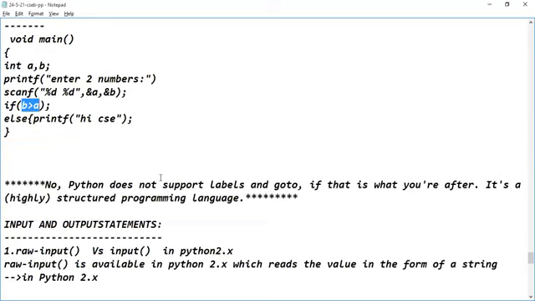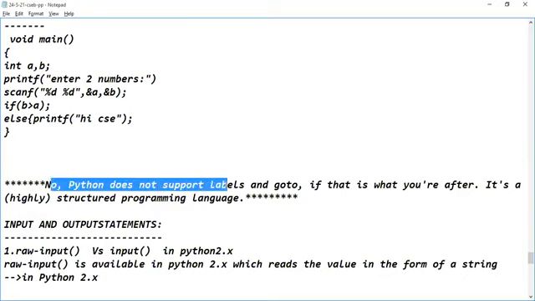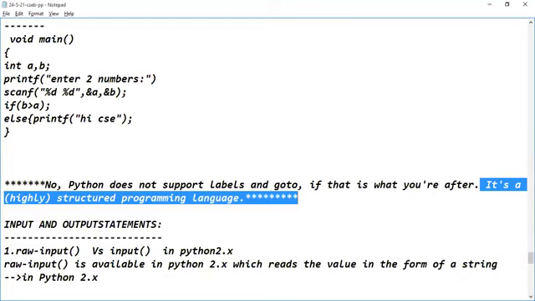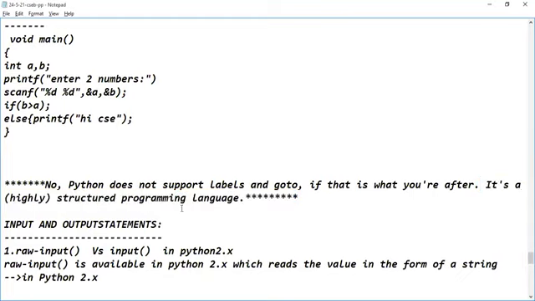Okay. This is something about the pass statement. Then what about goto? Do we have labels in Python programming language? No, sir. Point to be noted, important point: Python does not support labels and goto. It is a highly structured programming language. Python is a structured programming language. It is an object-oriented programming language. It is a modular programming language. It is a scripting language.